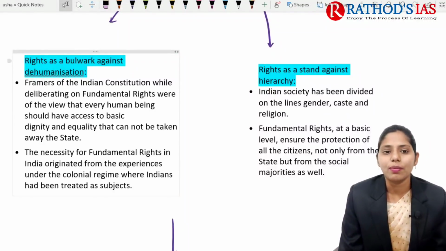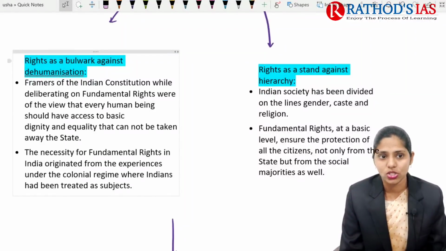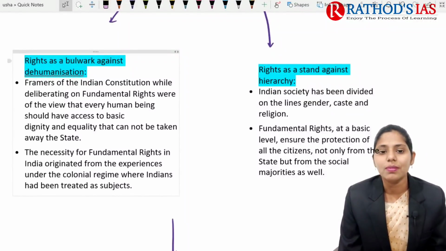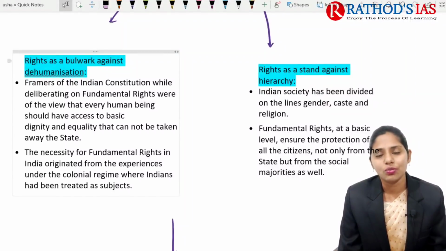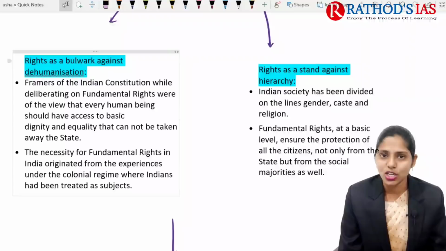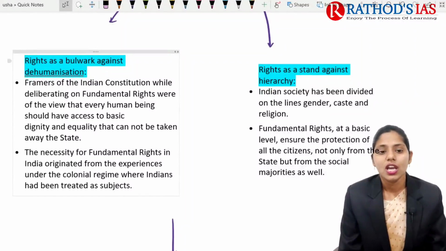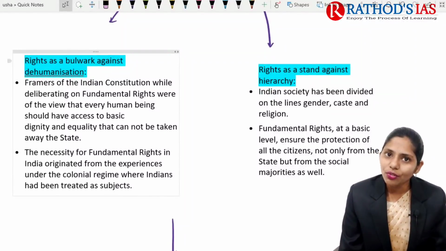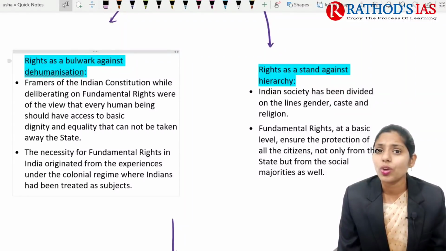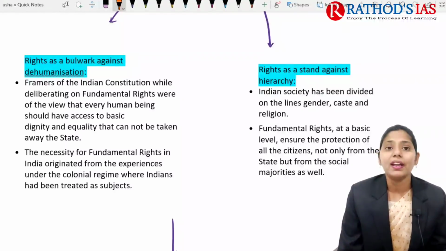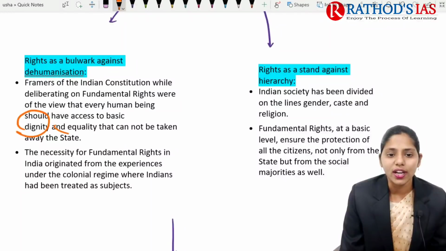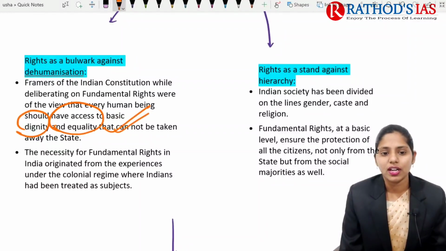So first, let us talk about what is anti-dehumanization. The framers of our Indian Constitution deliberately gave some fundamental rights. They said that we need some basic human rights present in our Indian Constitution, and they called them fundamental rights. These rights are very important mainly to lead life with dignity and equality, and we need these fundamental rights.